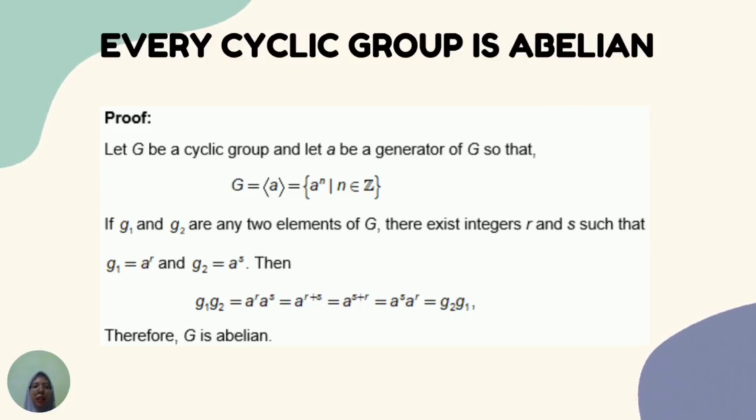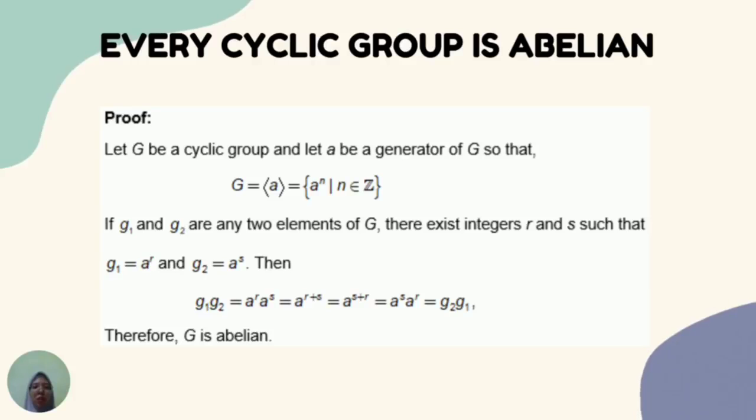To prove this, let G be a cyclic group and let a be a generator of G, so that G equals generator a equals a to the power of n, such that n is any element of integer. If g1 and g2 are any two elements of G, there exist integers r and s such that g1 equals a to the power of r and g2 equals a to the power of s.